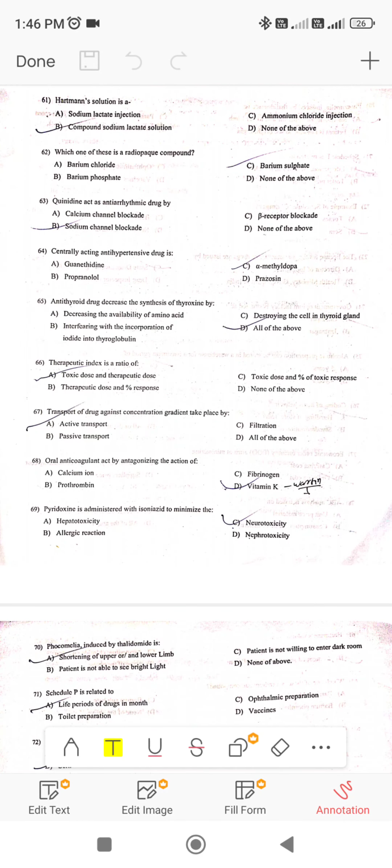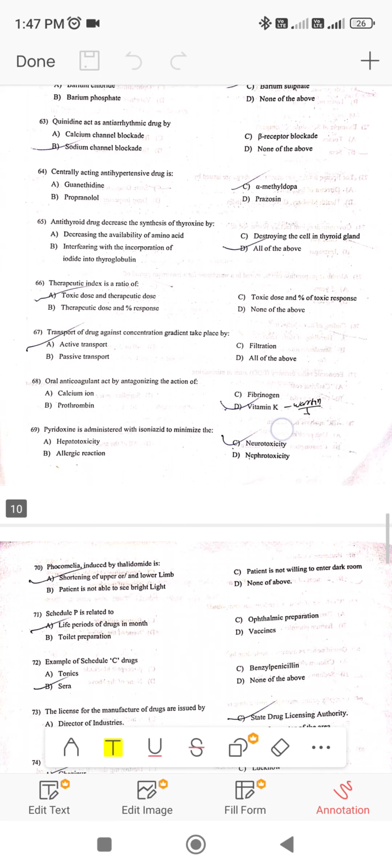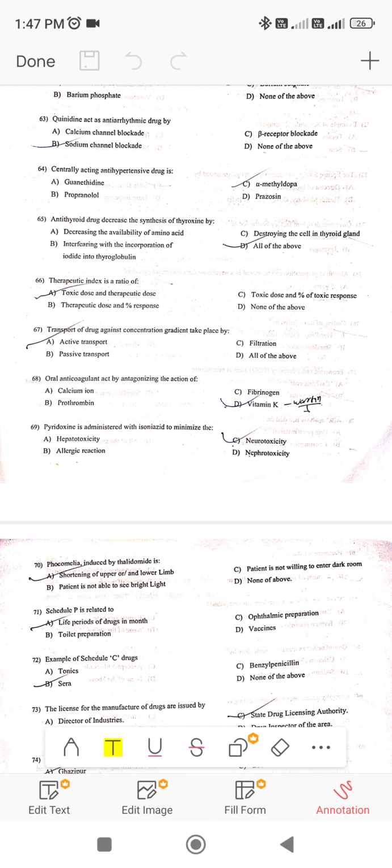Second विचारला होता, which one of this is a radioactive compound? Barium chloride, option B barium phosphate, option C barium sulfate, option D none of the above. So barium sulfate is a radioactive compound. Third, quinidine acts as an anti-arrhythmic drug. Which of the mechanism? Calcium channel blockade, beta receptor blockade, sodium channel blockade. So quinidine, sodium channel blockade. Quinidine is an antiarrhythmic drug.